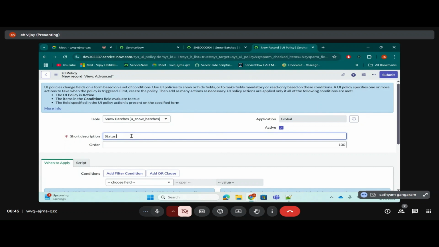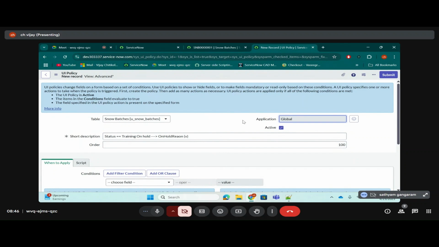I'm writing it my own way: training status on hold, then on hold reason should be visible. But it's not necessary to write exactly like this; you can give it in your own way. You can write a sentence.